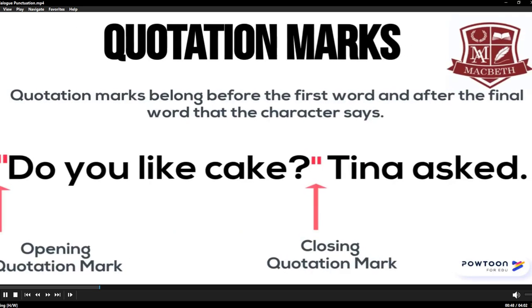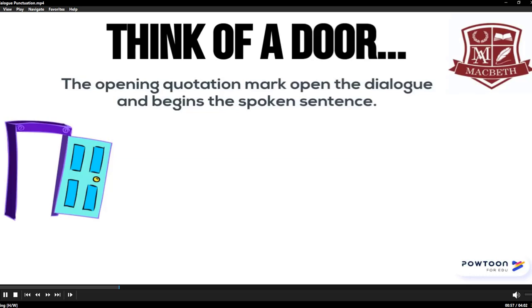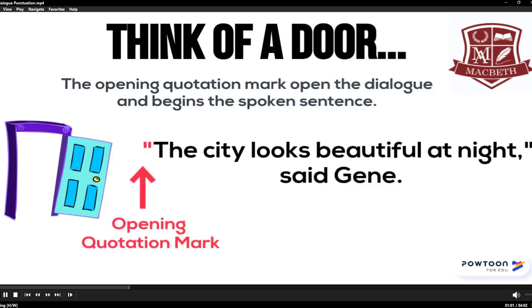In a dialogue, quotation marks belong before the first word and after the final word that the character says. When you think of quotation marks, think of a door that opens and closes. The opening quotation mark opens the dialogue and begins the spoken sentence. In the sentence below, "The city looks beautiful at night," said Jean. The opening quotation mark goes before the word "the," since "the" is the first word of the spoken sentence.